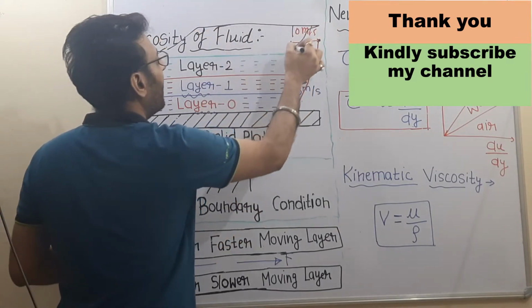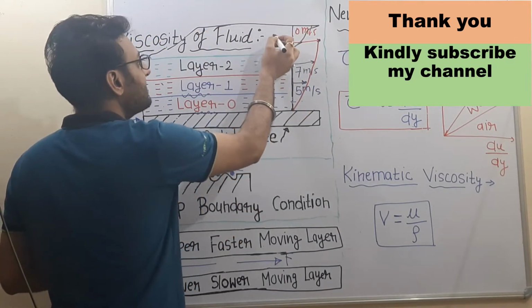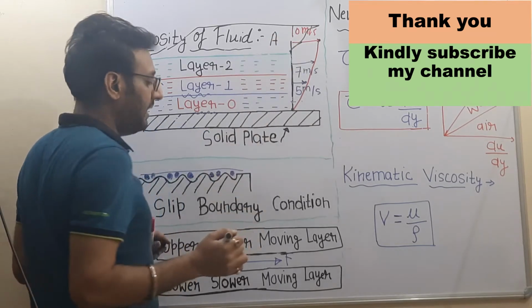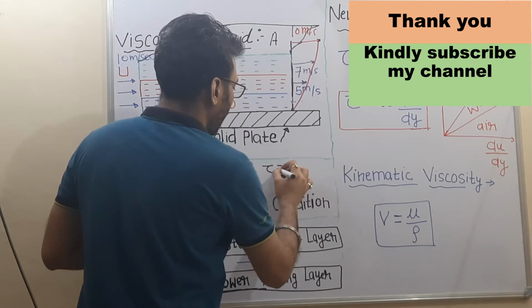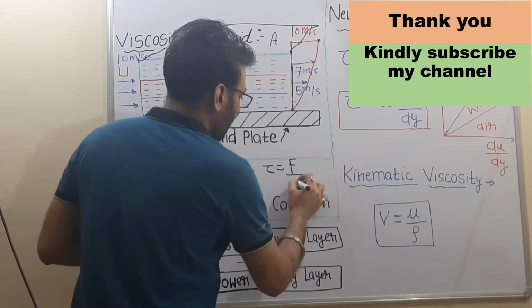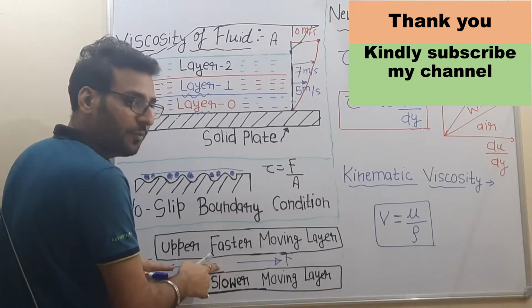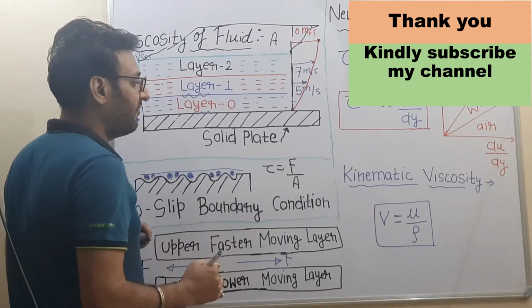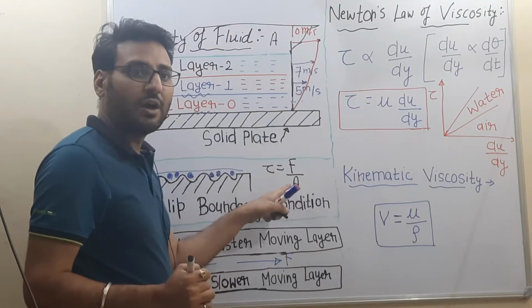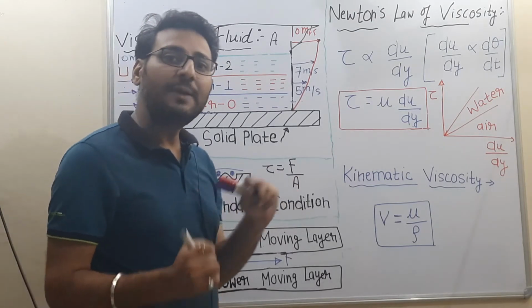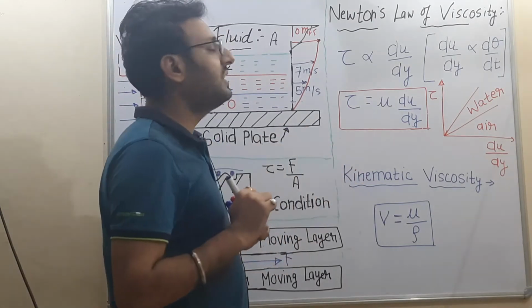If the surface area of this layer is A, then shear stress tau will be F by A. So F is the tangential force between the layers, and when we divide this tangential force by the surface area of the layers, we get the shear stress between the layers.